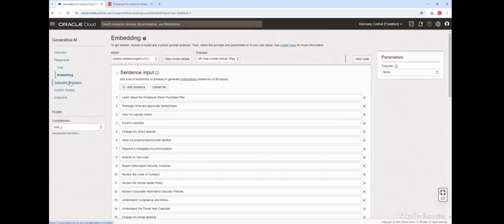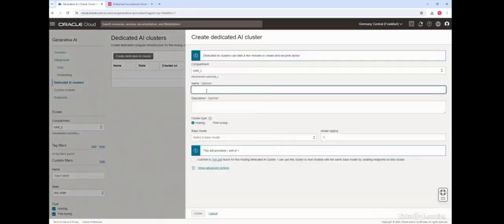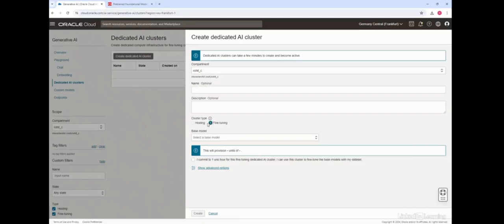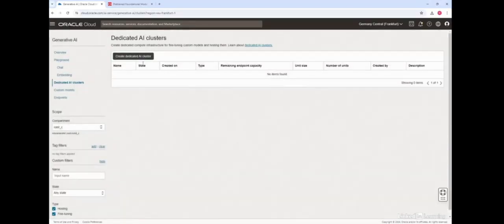Now very quickly, let me walk through some of the other characteristics. The first one is dedicated AI clusters. These are GPU based compute resources, and creating them is quite straightforward. Click on create dedicated AI cluster, pick a name, and the cluster could be for hosting, where you are serving the inference traffic, or fine-tuning, where you are fine-tuning a pre-trained model. You choose one of them, then choose from the pre-trained models, and that's pretty much it. Then you click create, and it creates your dedicated AI cluster, which can be used for both fine-tuning as well as inference.